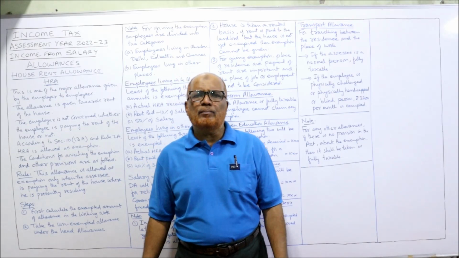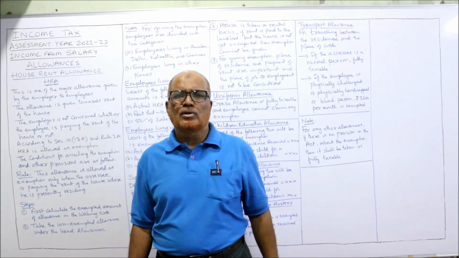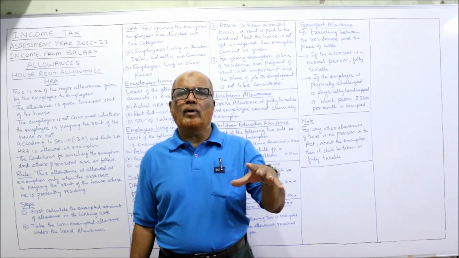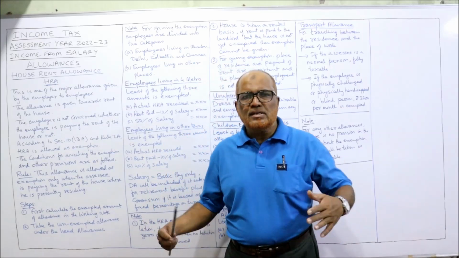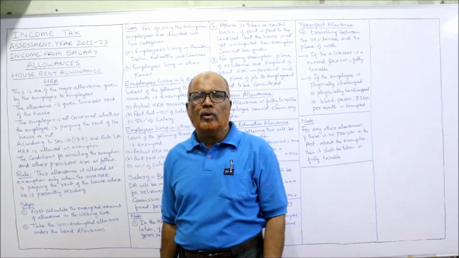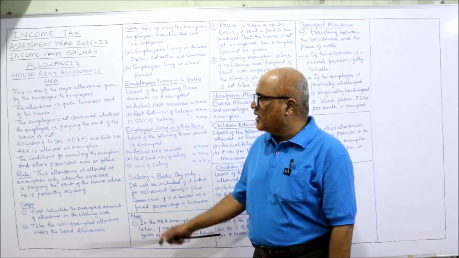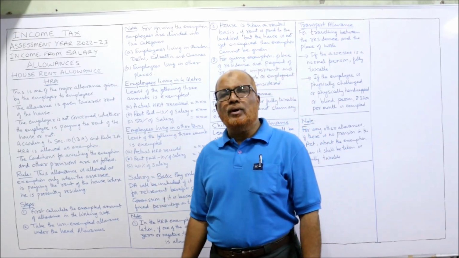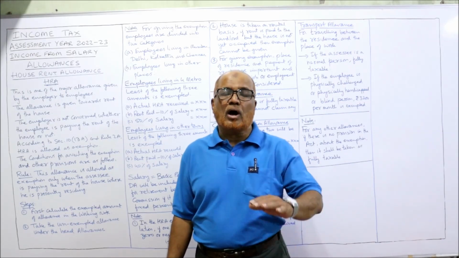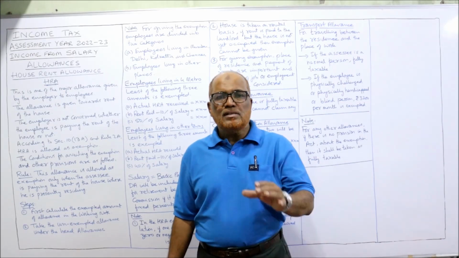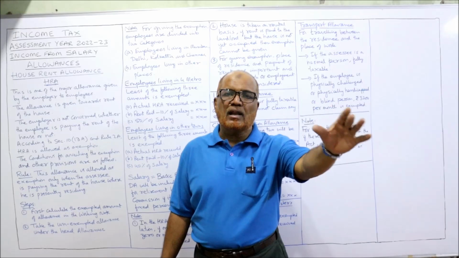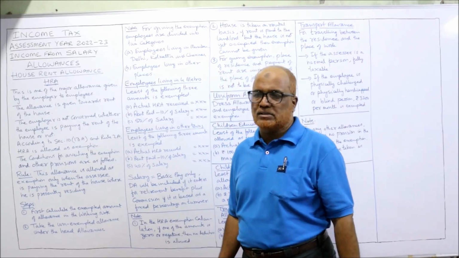Most of the employees are living in a rented house, so it's a burden on the employee to pay the rent. In this case, the employer will help the employee in paying the rent, called house rent allowance. The employer is not concerned whether the employee is paying the rent or not, or how much rent is paid. Simply, the employer is giving an allowance for HRA to the employees.